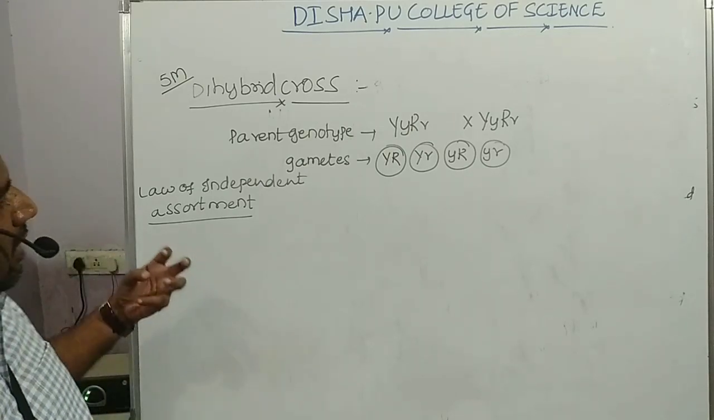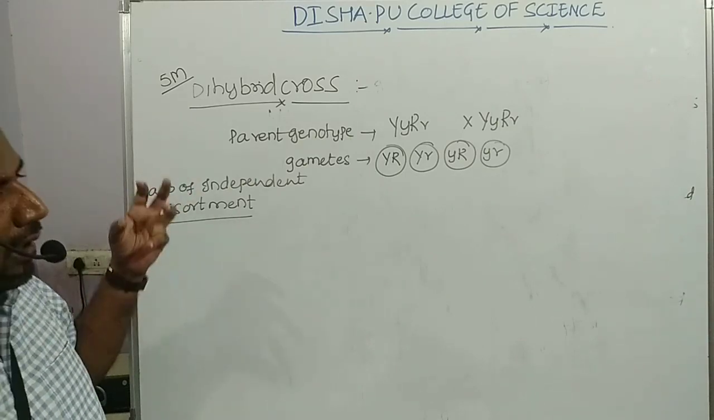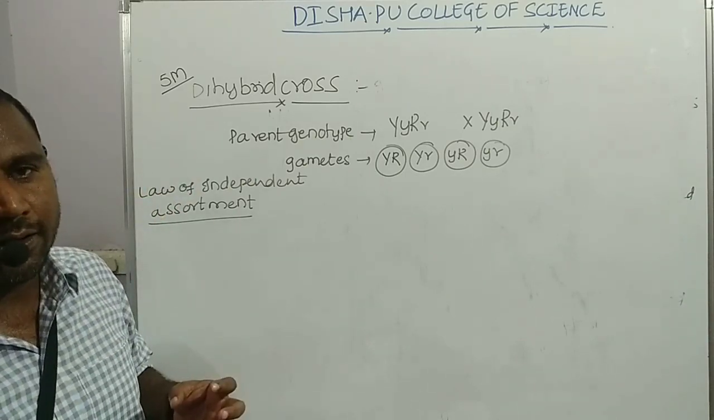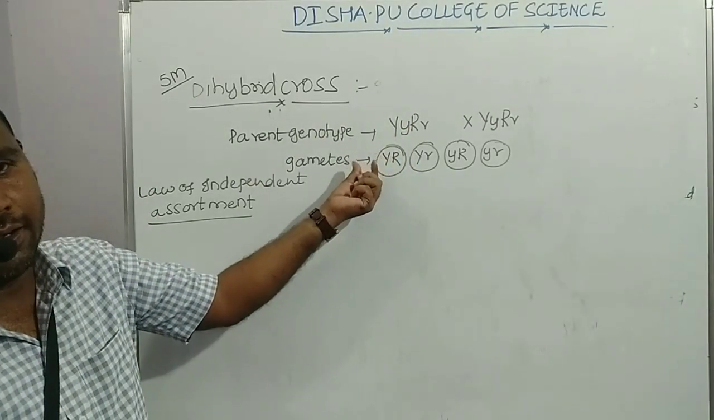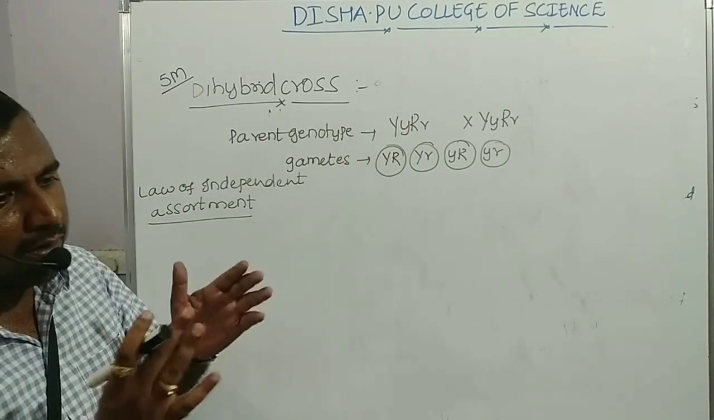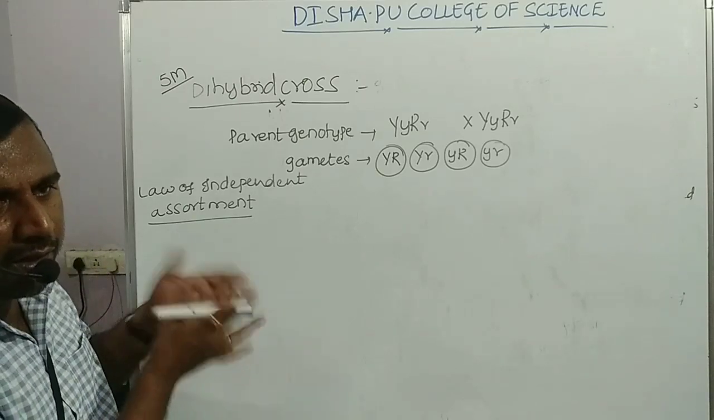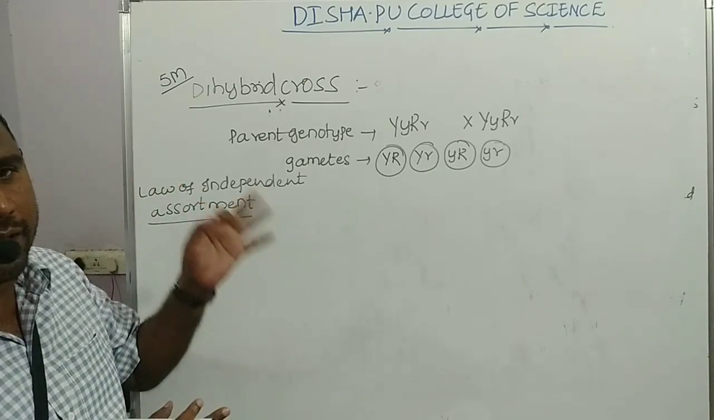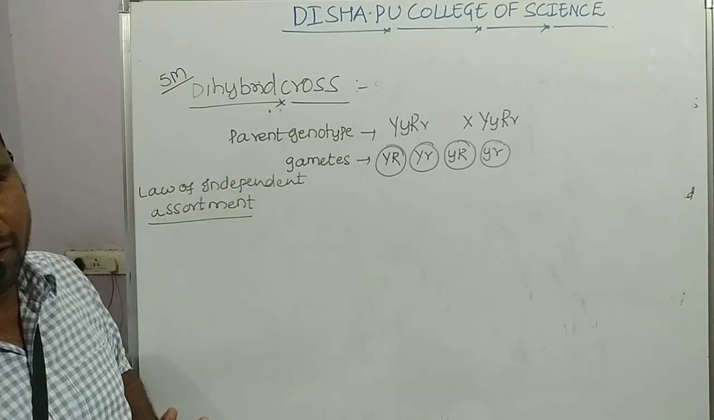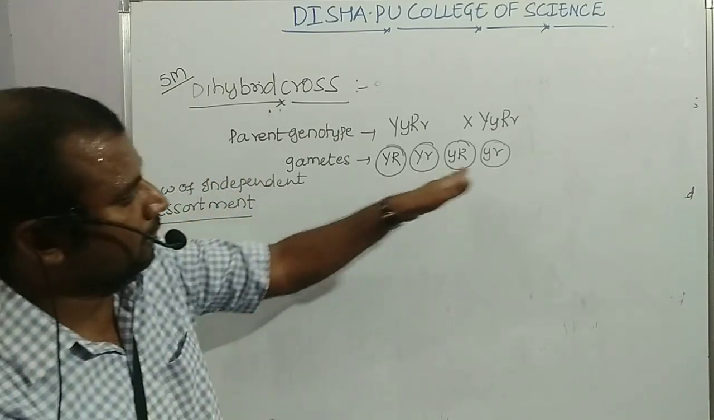So overall I can say, the law of independent assortment says that while the distribution of alleles is occurring in pairs, these alleles move independently for the formation of the gamete during meiosis cell division. Clear?